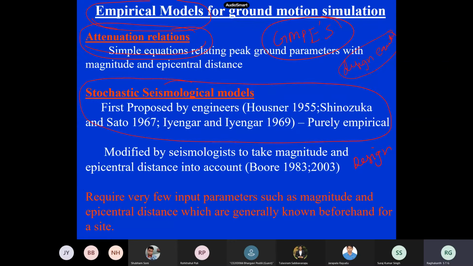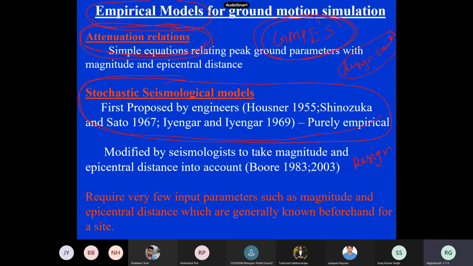So this I already told in the last class. In the olden days, we used to call them attenuation equations. Now, of course, the new word is ground motion prediction equations. The stochastic things we will come to later on. These are seismological models, like typical equations in structural engineering or in our code books. These equations should not be too complex, and they should not be too simple either.